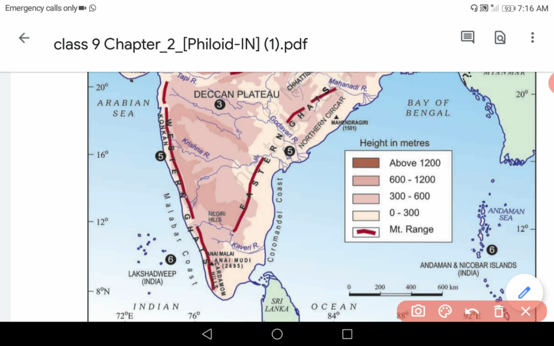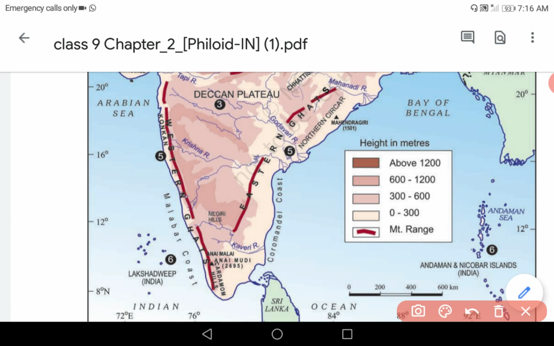western coastal plains. The western coastal plains are located near the Western Ghats and sandwiched between the Western Ghats and the Arabian Sea. So this area is the western coastal plains. It starts from the mouth of Tapi river and extends up to Kanyakumari. So this whole area is known as the western coastal plain.